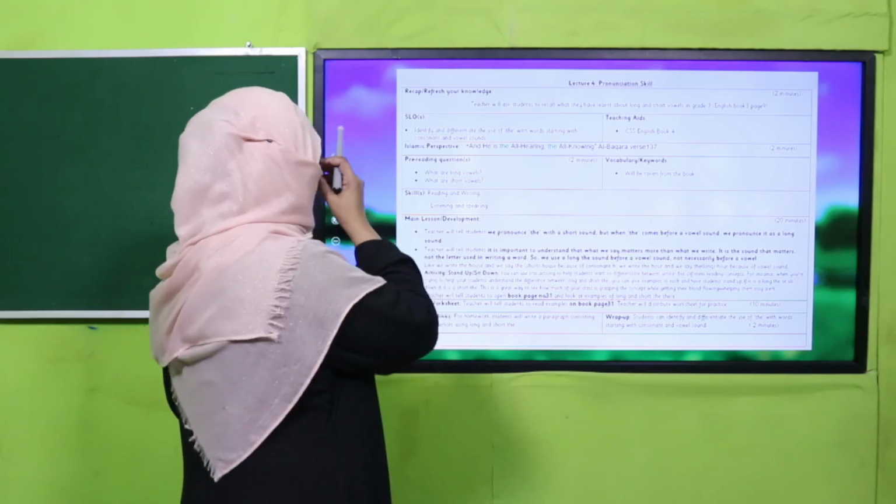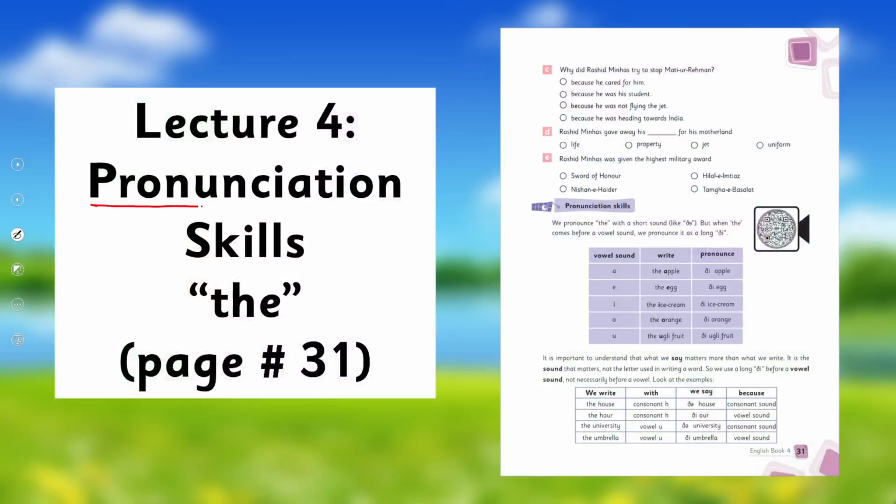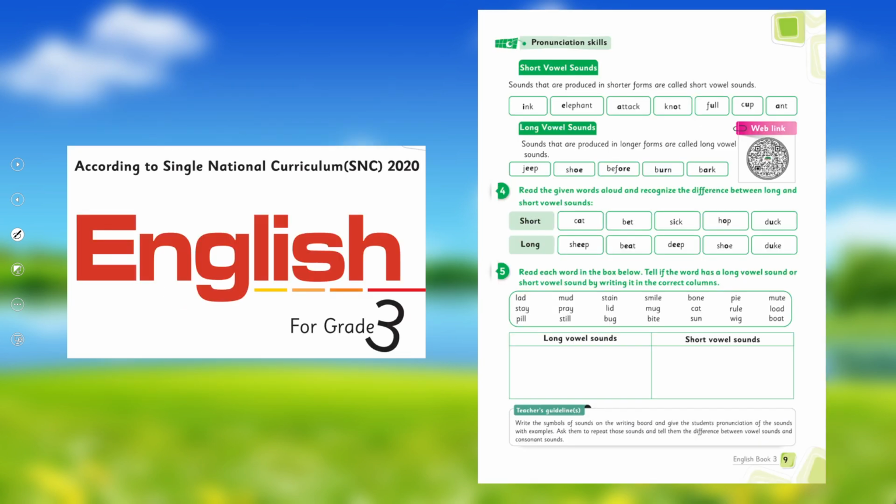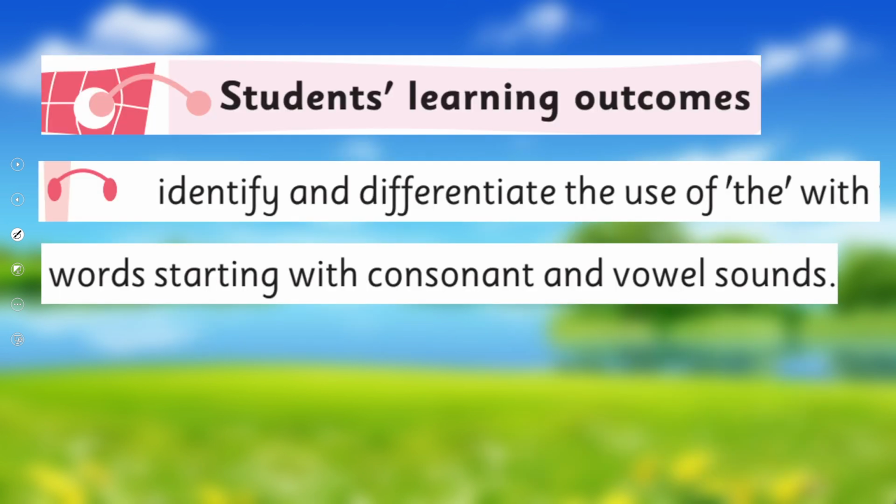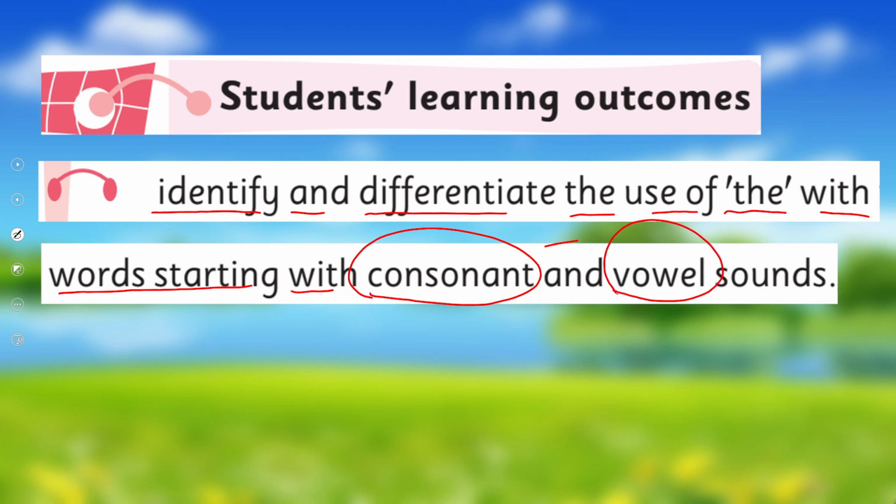Yes, my dear students, today under the title of pronunciation skills, we learn two pronunciations of the, and we'll cover page number 31 of your book. Before this, in English for grade 3, I have already taught you two sounds of vowels. I hope you remember. If not, you may watch this video lecture again. And on the same concept, we learn further to identify and differentiate the use of the with words starting with consonant and vowel sounds. This is our today's SLO.